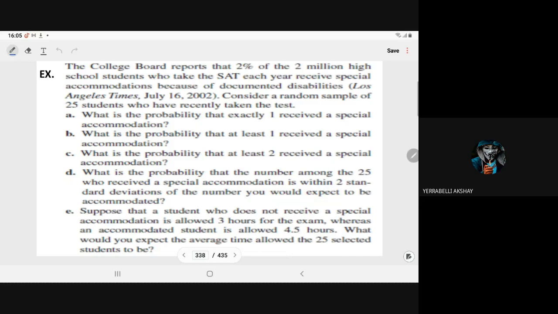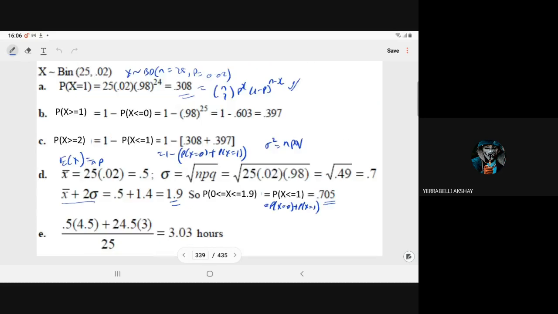Then after, suppose that a student who does not receive a special accommodation is allowed 3 hours for the exam, whereas an accommodated student is allowed 4.5 hours, because the accommodated student has disabilities, so he is getting some extra hours. What would you expect the average time allowed for the 25 selected students to be? So you have to compute the expectation, which is value into probability.